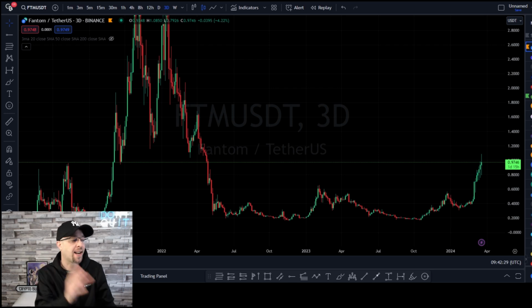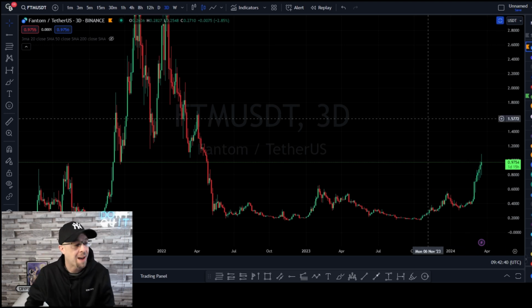Now, take a step back, take a look at this chart. I've got no indicators on there. I've got no moving averages on there. I've got nothing on there other than pure naked price action. That's what we're going to use to start with, and we're going to learn step by step how you can identify this chart and tell whether this chart's bullish, whether it's bearish, whether we're exhausted, whether we're overbought, whether we're oversold. We're going to learn it all in this video.